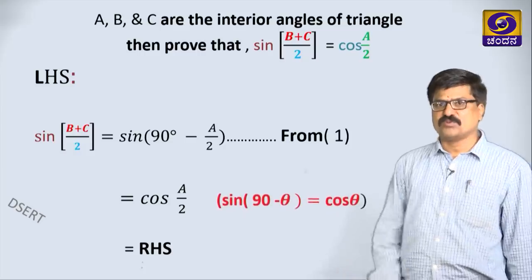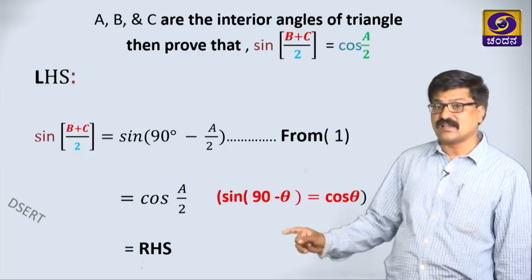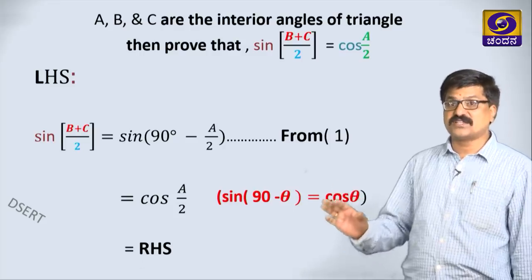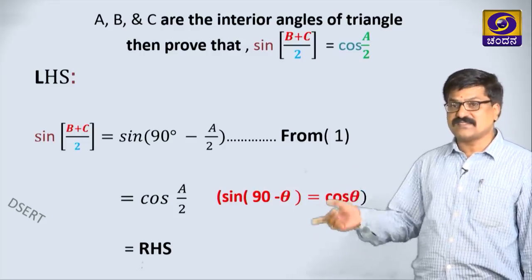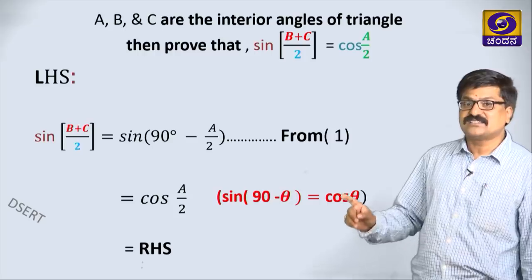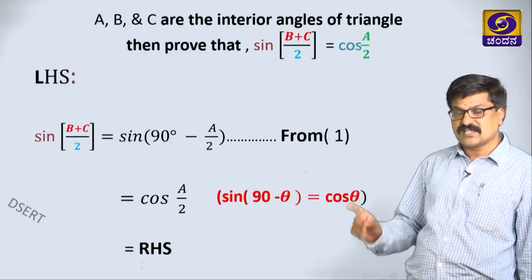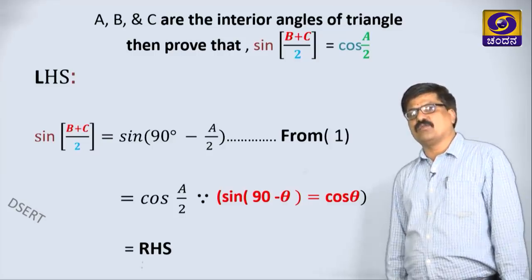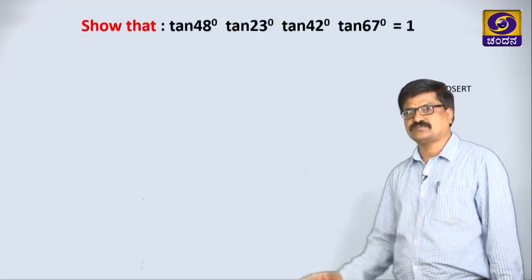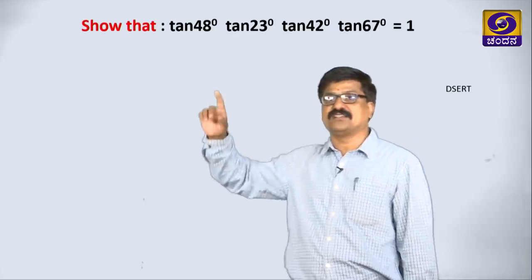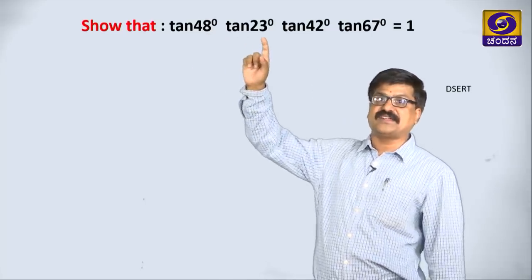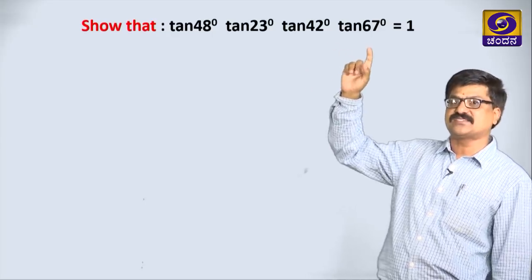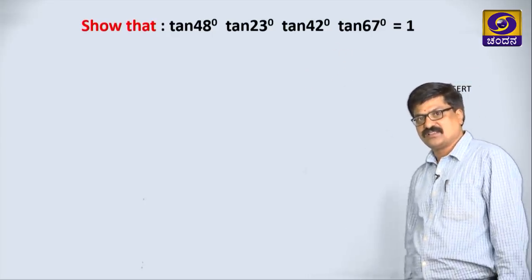Let us take one more problem. I think the reason is also we are writing. You must remember, my dear student, whenever we are proving, wherever it is required, you write the reasons for such steps properly. Let us take one more sum. This one is a very interesting one. Tan 48 into tan 23 into tan 42 into tan 67 is equal to 1.